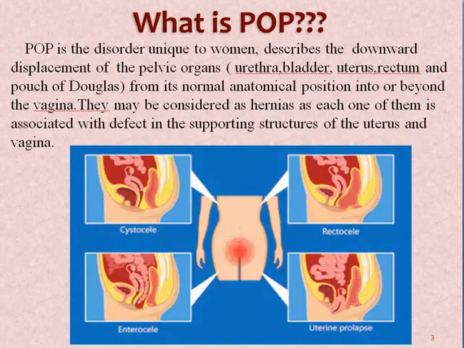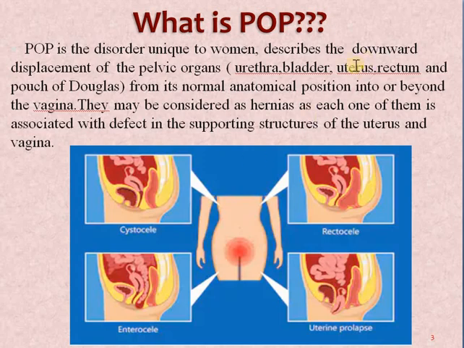POP, that is pelvic organ prolapse. First thing, what is POP? First, it is a unique disorder found in females. Secondly, it is related to the downward displacement of the pelvic organs from their normal anatomical position. And next, it is caused because of a defect in any kind of supporting structures of the uterus or the vaginal wall. Now next is understanding the types of prolapse.